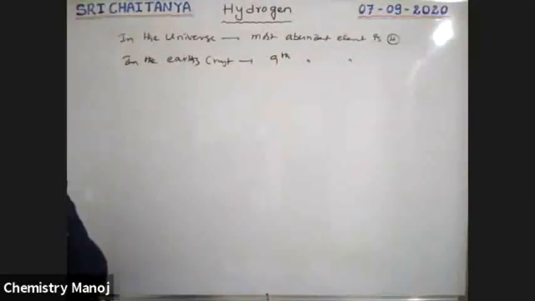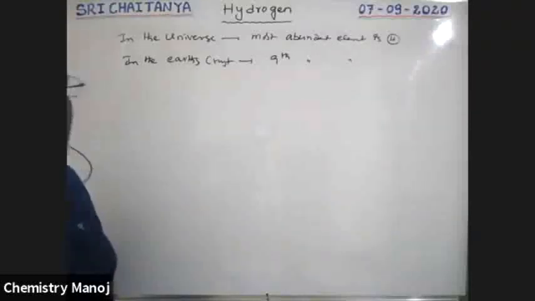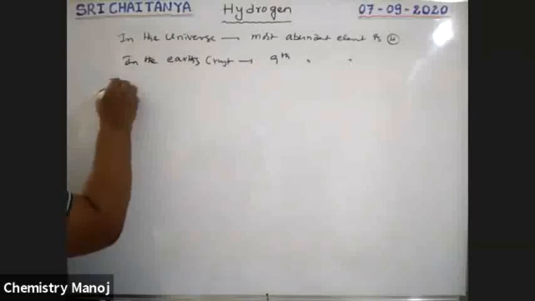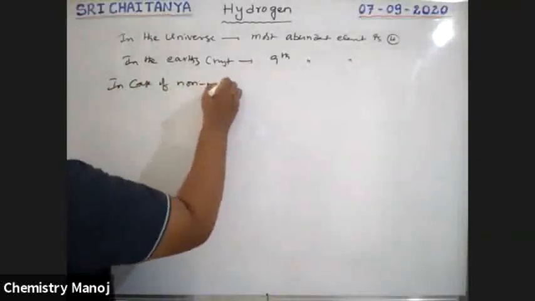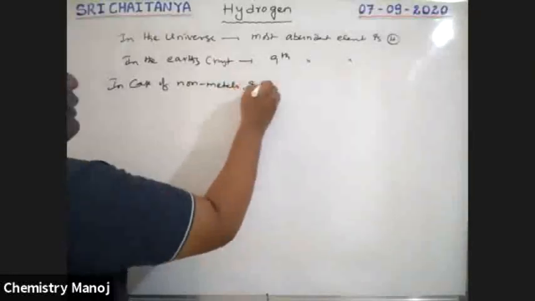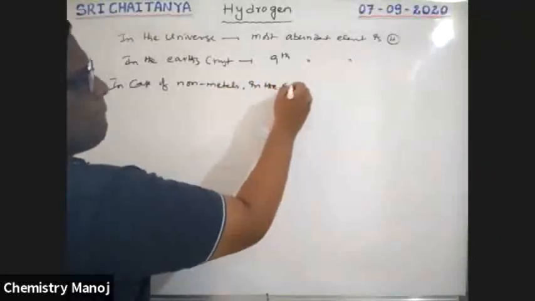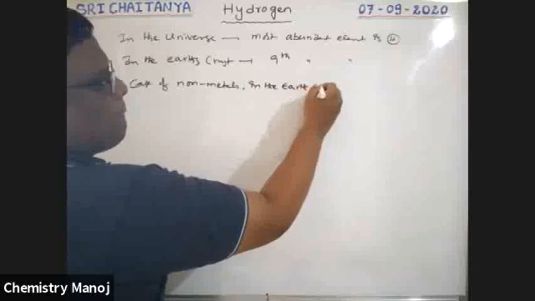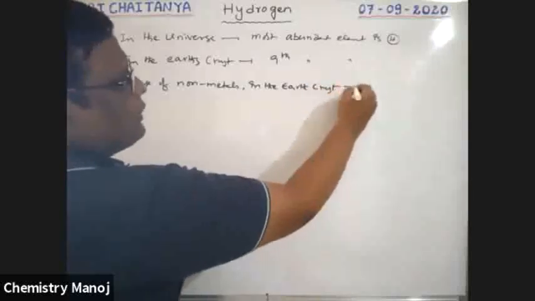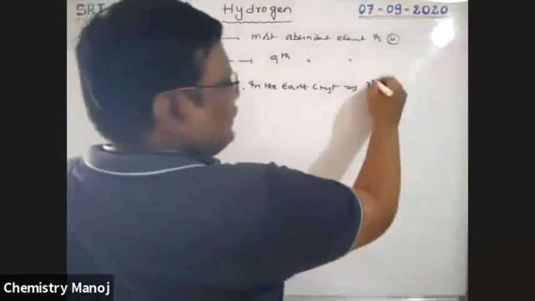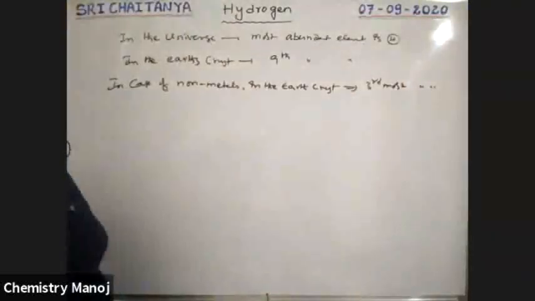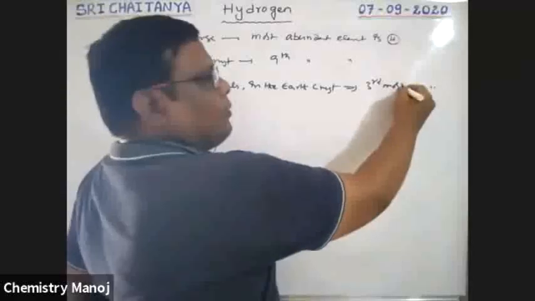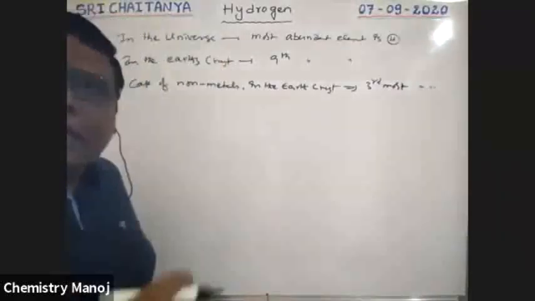In case of non-metals in the earth crust, it is the third most abundant element. Third most abundant. So in case of non-metals, third most abundant.